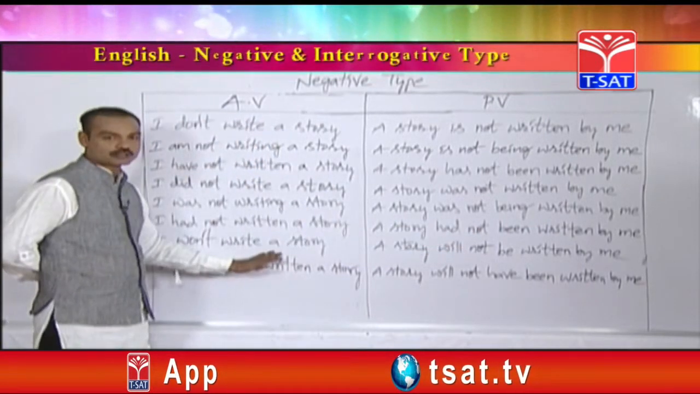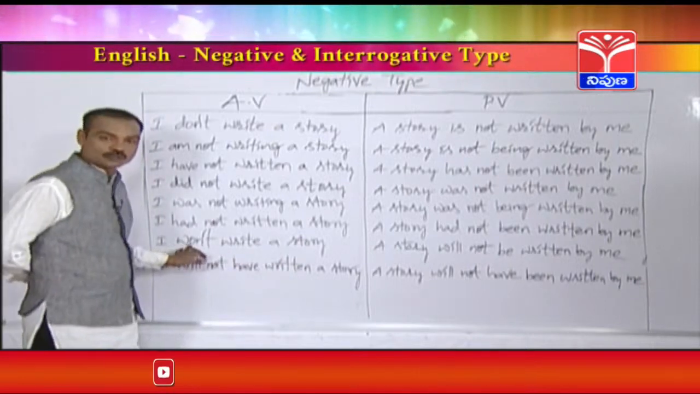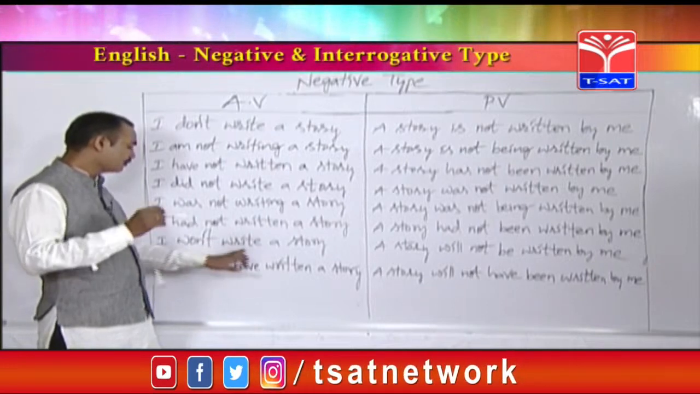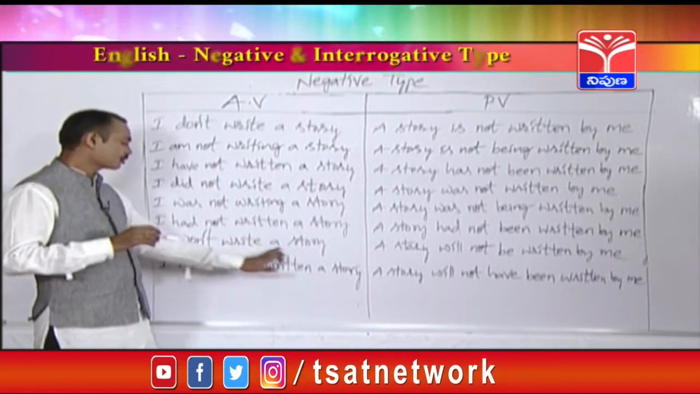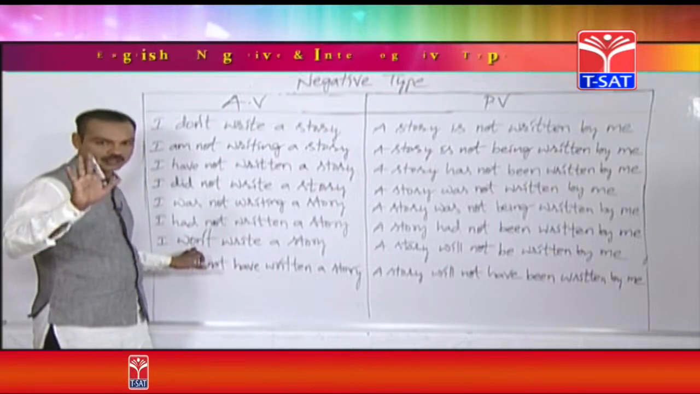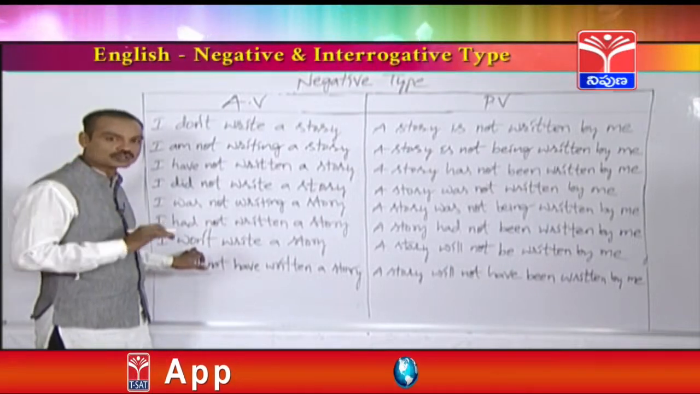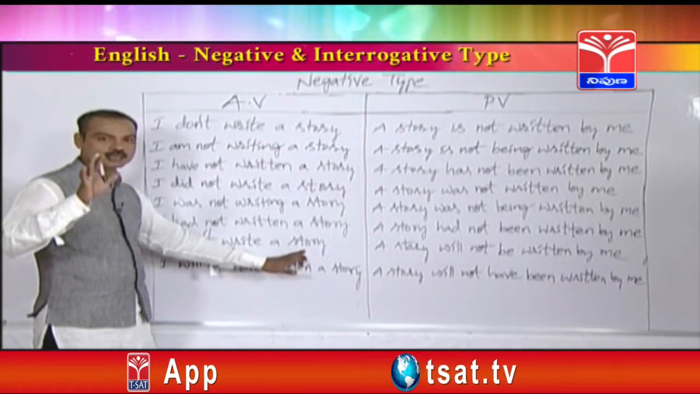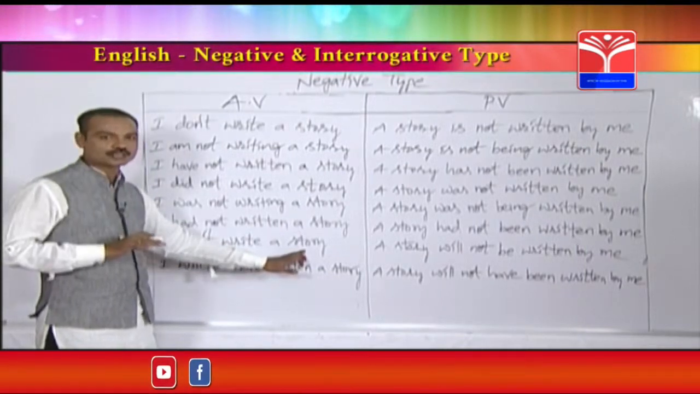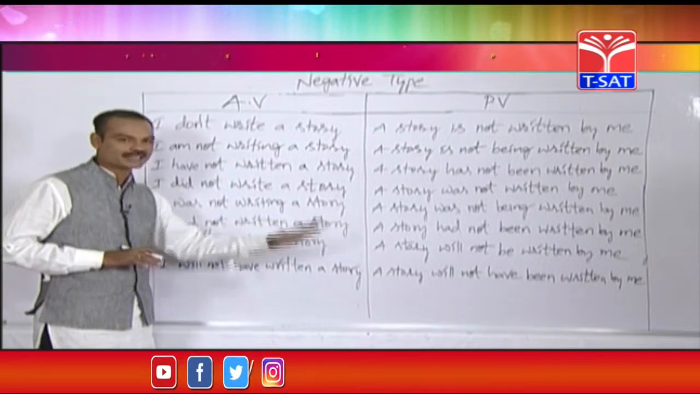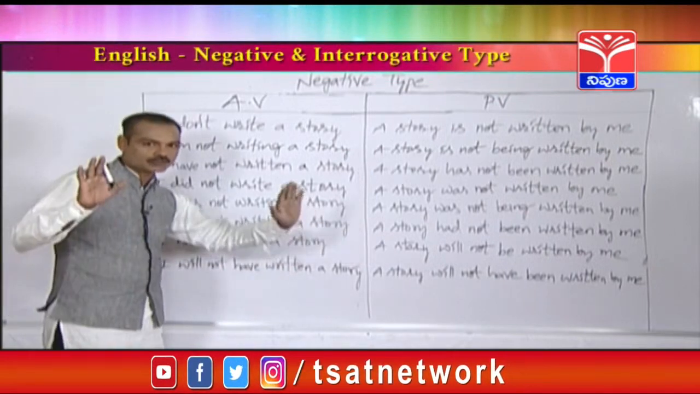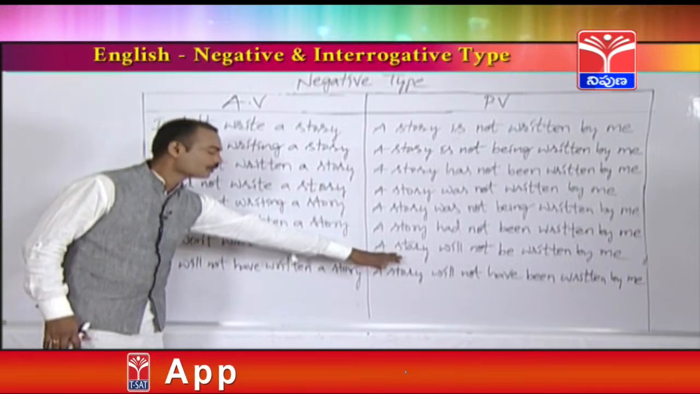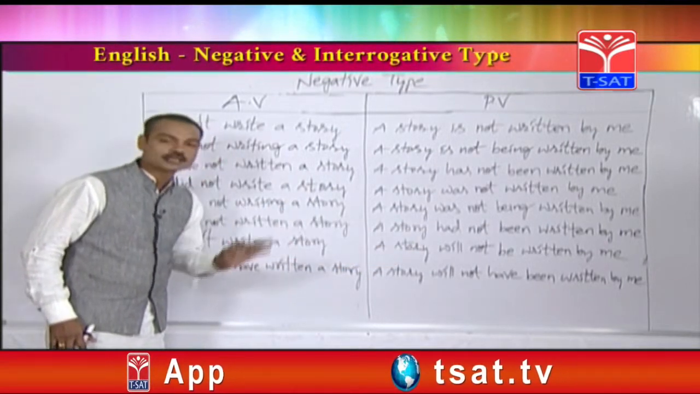Next, simple future. Friends, let us see a new tense, that is simple future tense. I won't write a story. Won't means will plus not. Will plus not is called won't, the short form of will plus not. I won't write a story. It is a negative statement of simple future tense. Now we are going to change it into passive voice. I have already told you several times that the passive voice should be started with the object. A story will not be written by me.